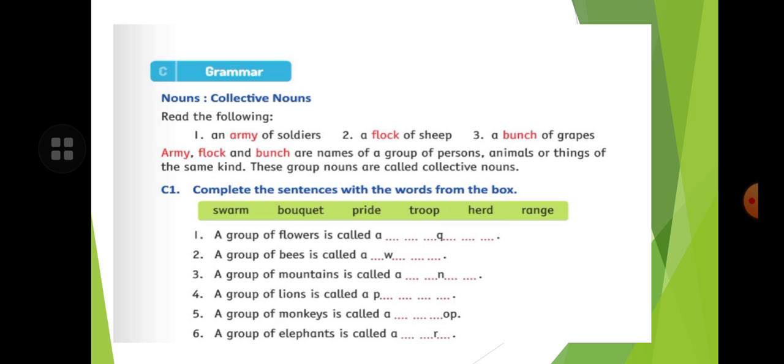A group of bees is called a swarm. A group of mountains is called a range. A group of lions is called a pride. A group of monkeys is called a troop. A group of elephants is called a herd. Okay.